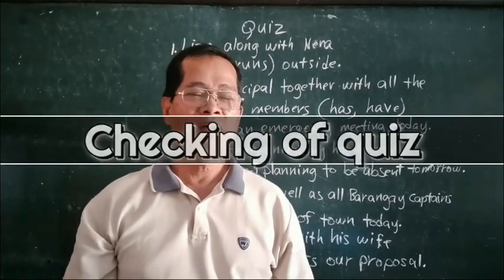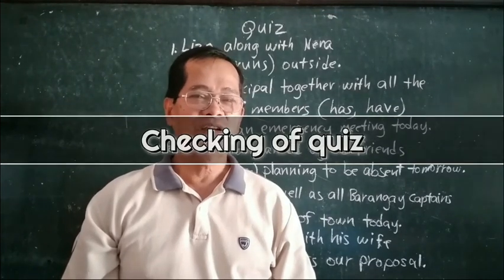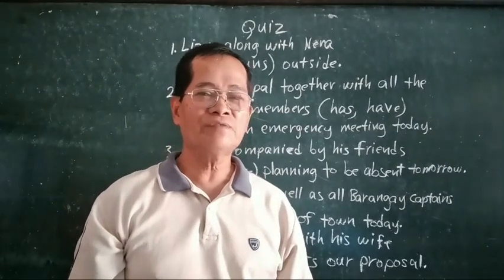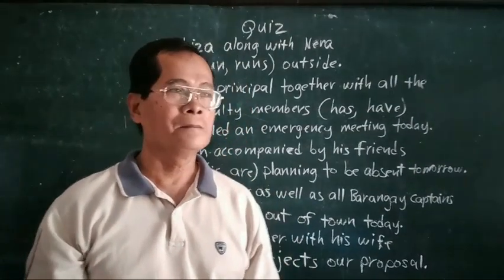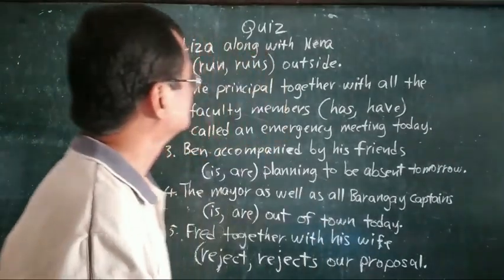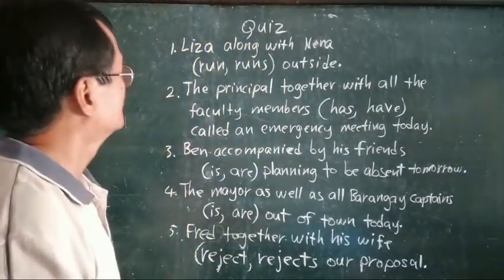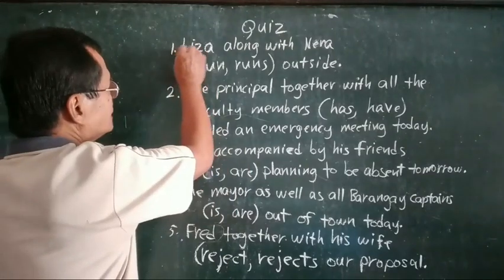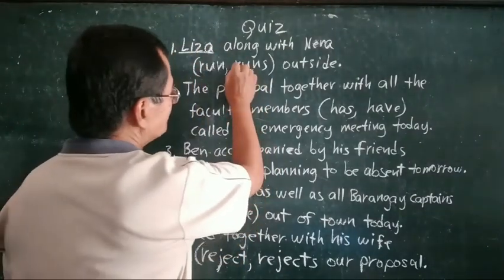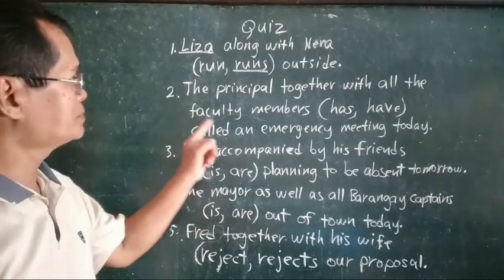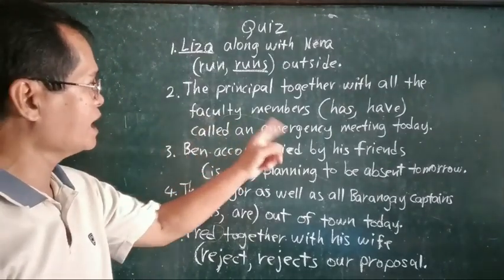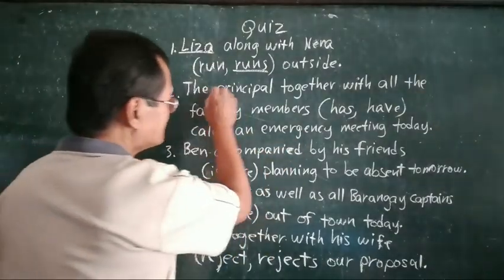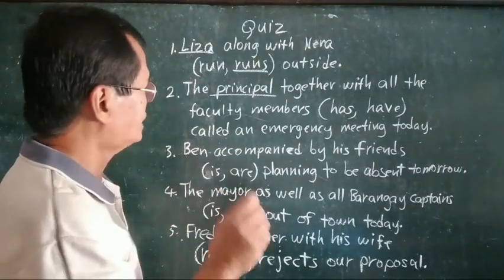Now, last time, I told you that we are going to check your answers in our last topic about confusing phrases in subject and verb agreement. Now, for number 1, Lisa, along with Nena, runs outside. Our subject here is Lisa only, so our answer should be runs. Number 2, the principal, together with all the faculty members, has called an emergency meeting today. Our subject is principal, which is singular, so our verb should be has.